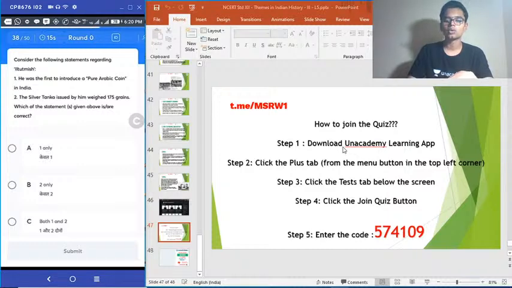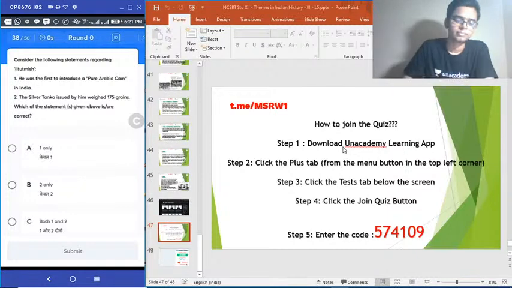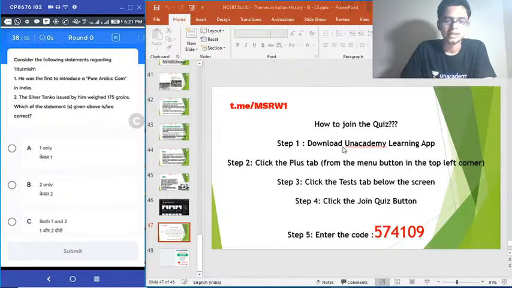Iltutmish is a very important ruler. You have to study about him in detail. So is Alauddin Khalji, so is Muhammad bin Tughlaq, Balban. Last 3 seconds. Time is up. 38th question completed.